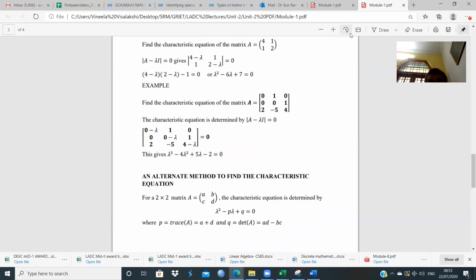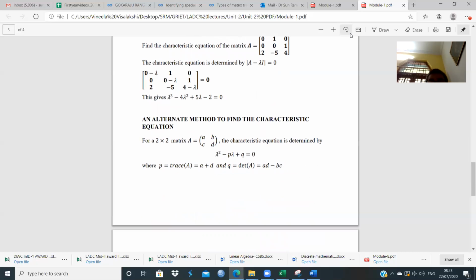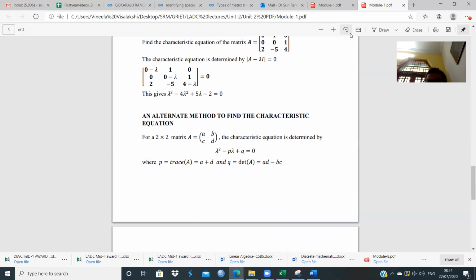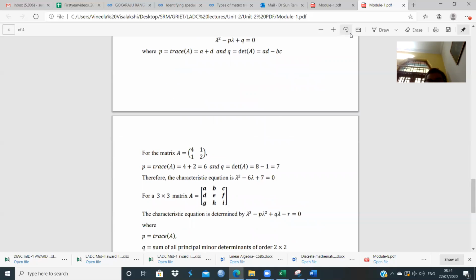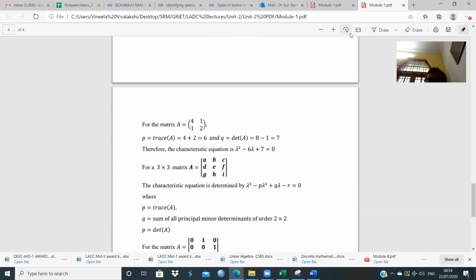Now we have an alternative method to find the characteristic equation. For example, if we have a 2 by 2 matrix A, B, C, D, then the characteristic equation of A is determined by lambda square minus P lambda plus Q is equal to 0, where P is the trace and Q is the determinant of the matrix. So this is an alternative method by which we can build a characteristic equation, and it yields the same equation as we have seen before.